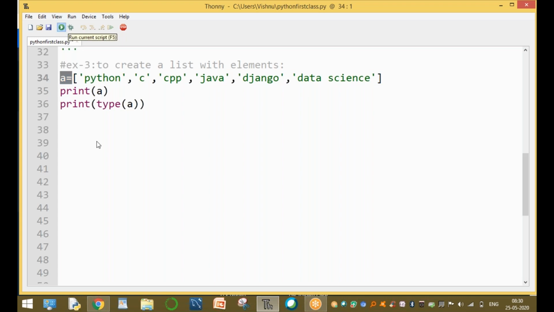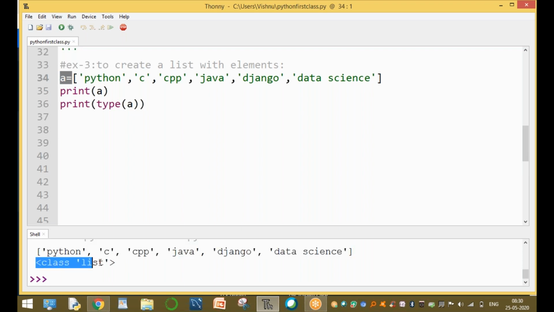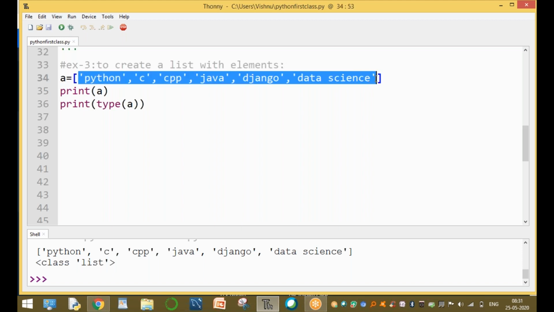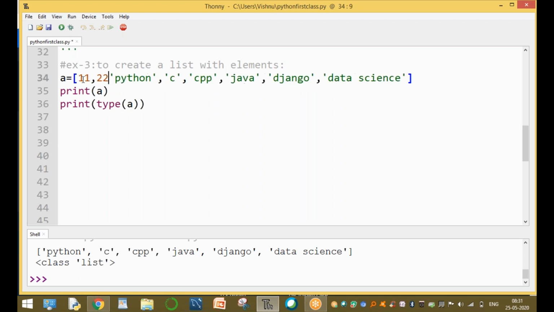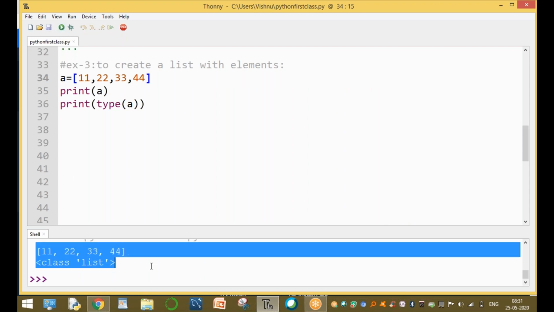Now run this script. All the elements can be either the same type or different types, no problem. Here in our example, all the elements are string type. No, sir, I want all the elements to be integer type. Okay. Now here we are declaring the list. List elements are 11, 20, 30, 41. These are the elements, to create a list with elements.